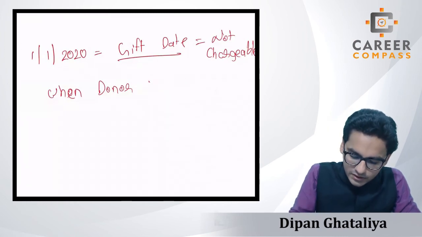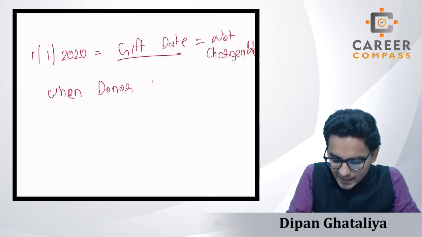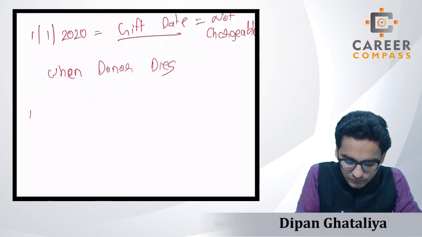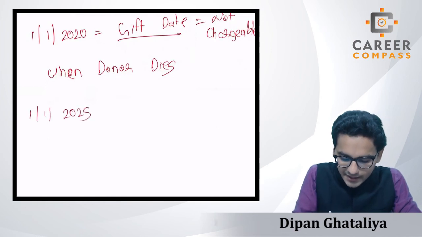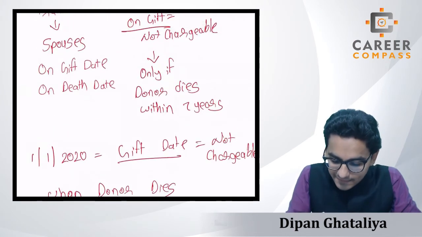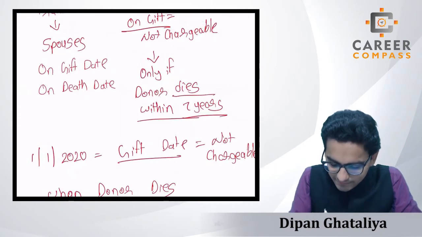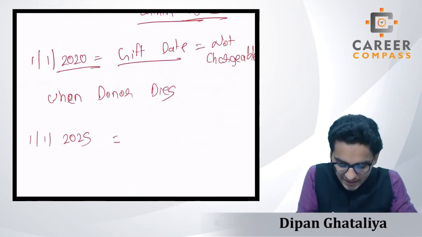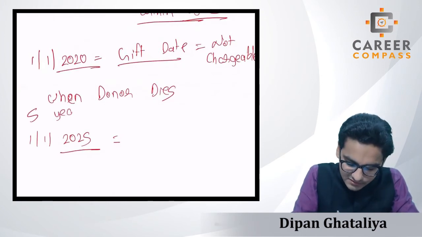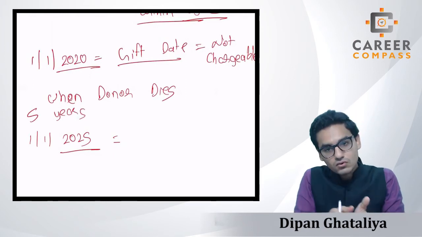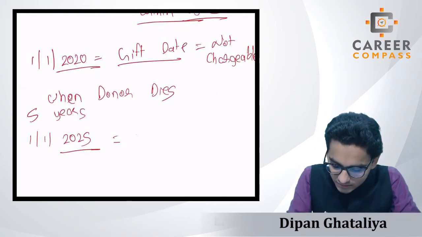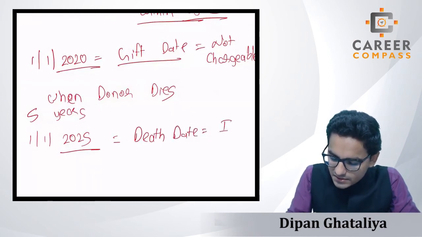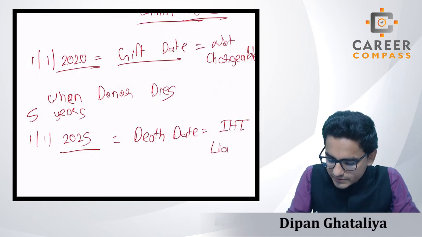When the donor dies, students, we have seen that if the donor dies on 1st January 2025, that means the donor dies within 7 years, within 5 years, which is obviously less than 7 years. Then on the death date, there will be IHT liability, students. Please remember.